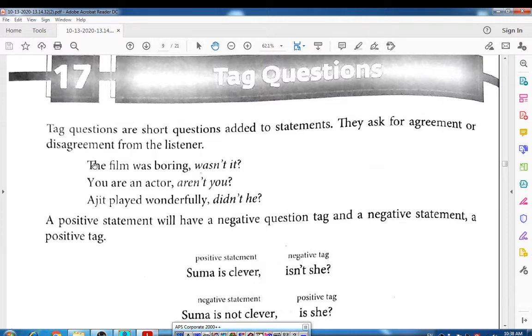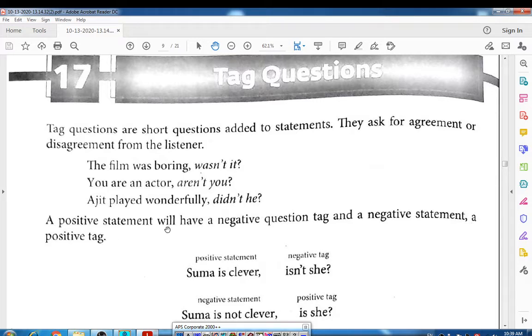First of all, we will see some examples of question tags. Let's see. The film was boring, wasn't it? You are an actor, aren't you? Ajit played wonderfully, didn't he? Like this. Look at that.